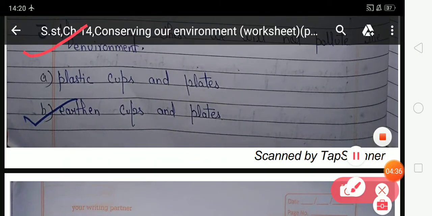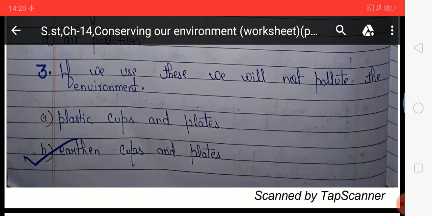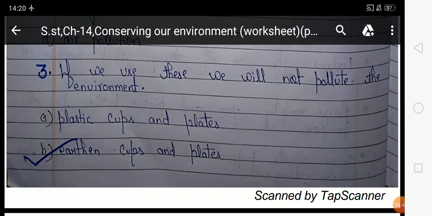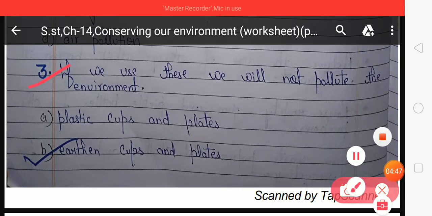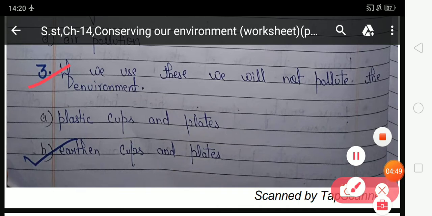Come on the third number. If we use this, we will not pollute the environment. Look at the third number. If we use this, we will not pollute the environment. So student, what we use that will not pollute the environment?